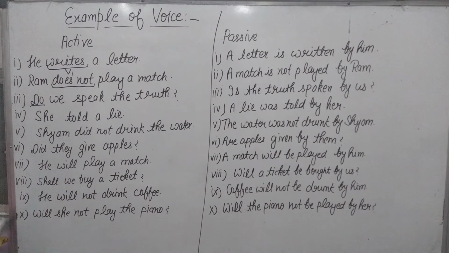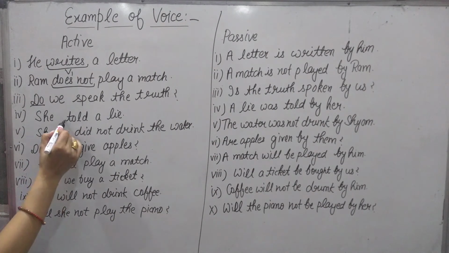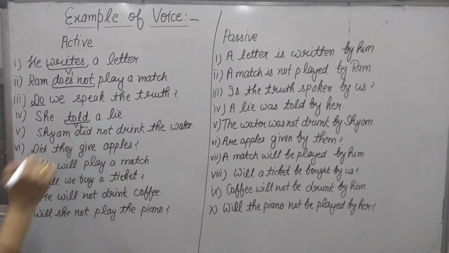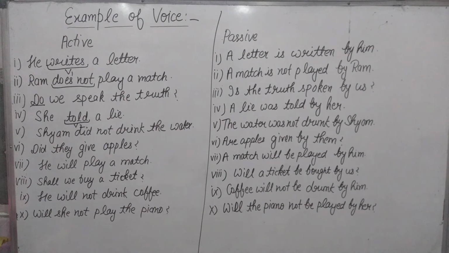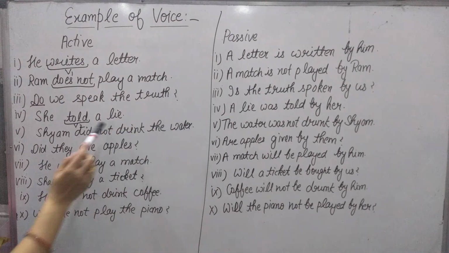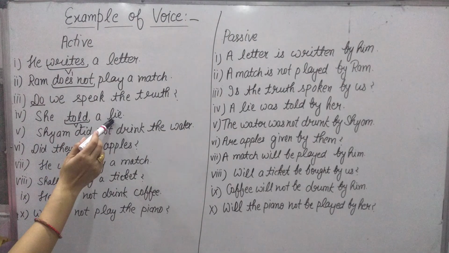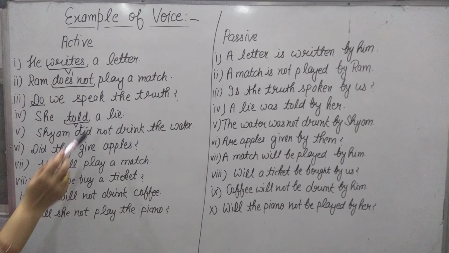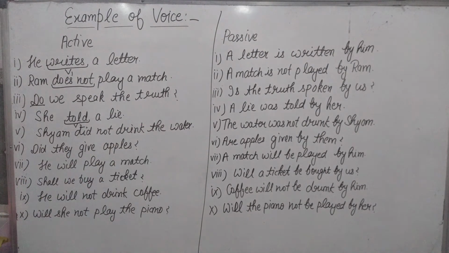Next sentence: She told a lie. As I told you before, "told" is the verb second form. That is the identification of simple past tense. For changing into passive voice, again we use the object as the subject. A lie is a singular noun, so we use the helping verb "was", the third form "told", by, and the subject changes into the object "her". A lie was told by her.